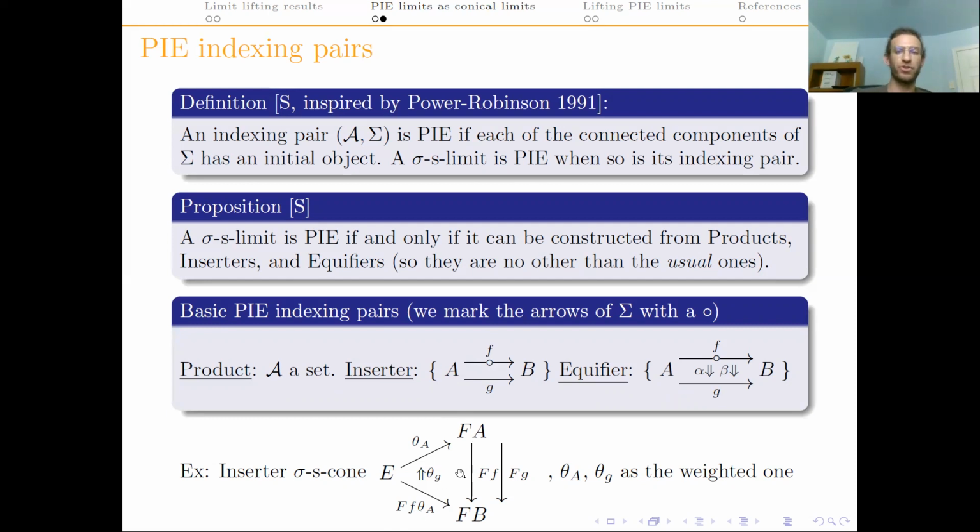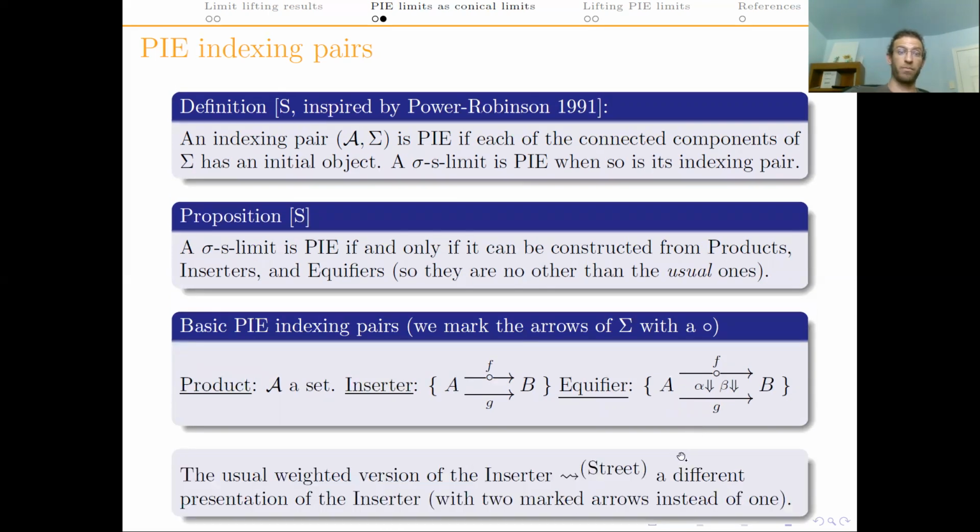So the only real projections are the ones corresponding to these objects, and the other ones are given by composing with the images of the marked arrows. These real projections play an important role in our limit lifting result. Now, I mentioned before that any weighted limit can be seen as a sigma S limit, but I want to emphasize here that when you do that to the weighted inserter, then you get a different presentation of this same limit. It will have three objects and two marked arrows.